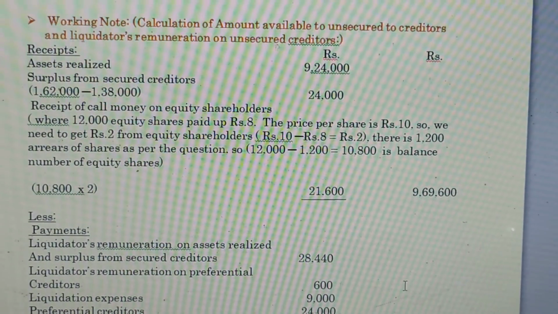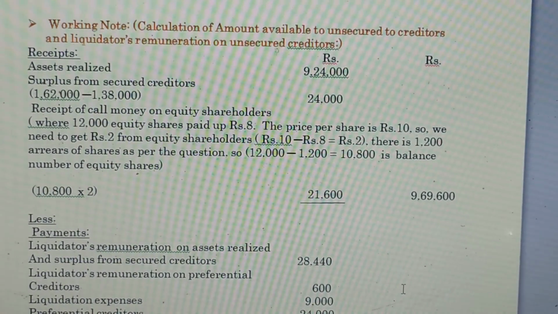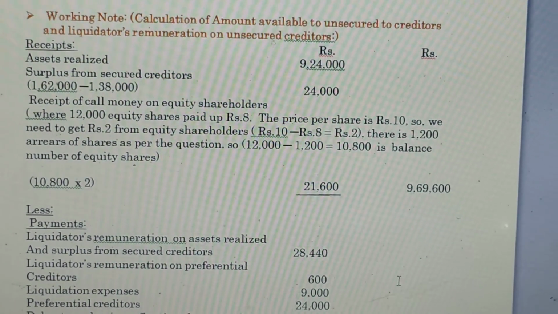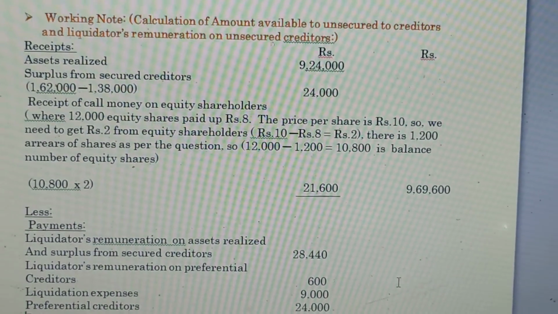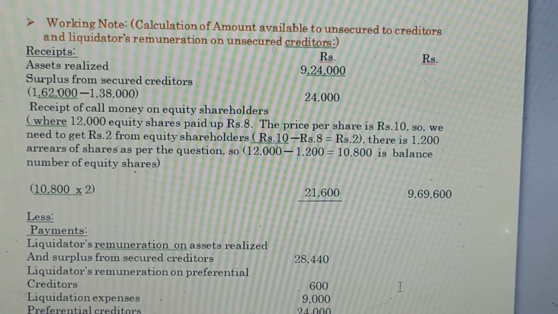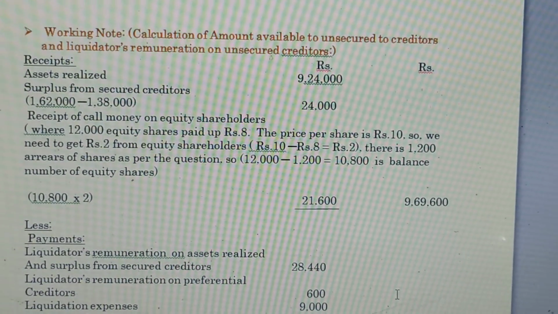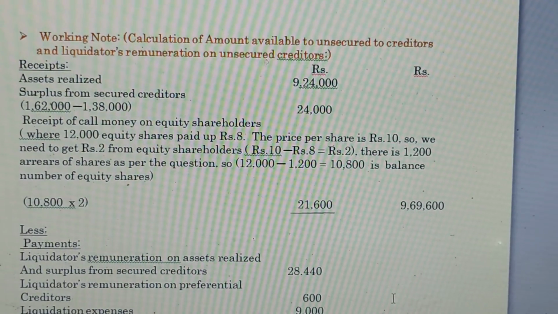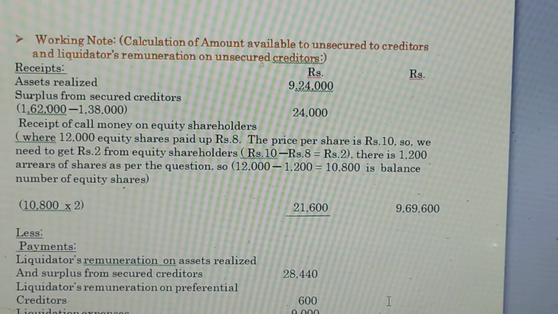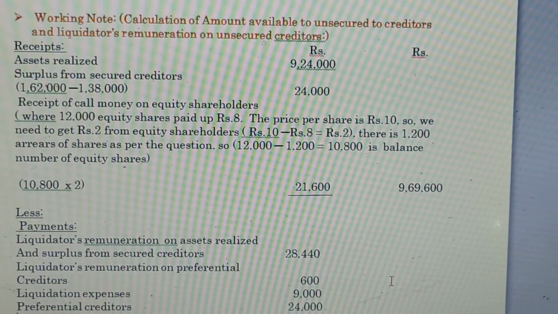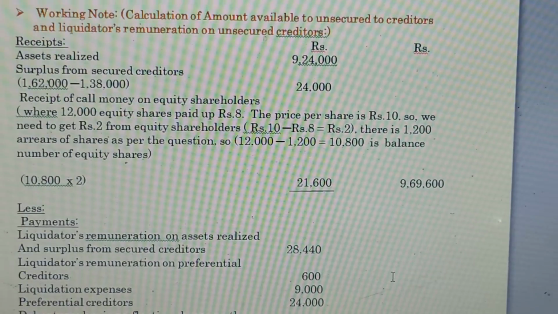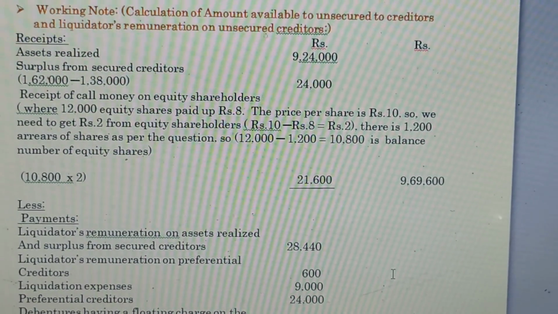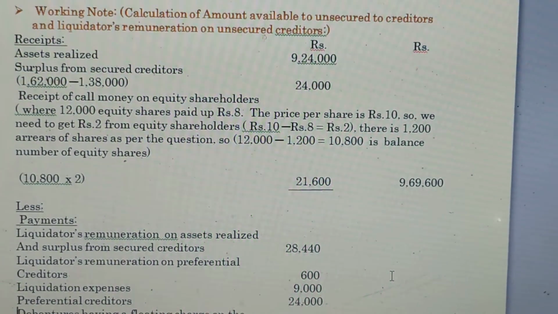There is also an arrears of 1,200 shares from one equity shareholder, so we adjust that. 12,000 minus 1,200 gives a balance of 10,800 shares. Multiplying 10,800 by 2, we get 21,600, which we receive from the equity shareholders.